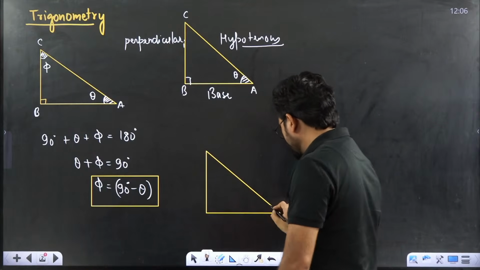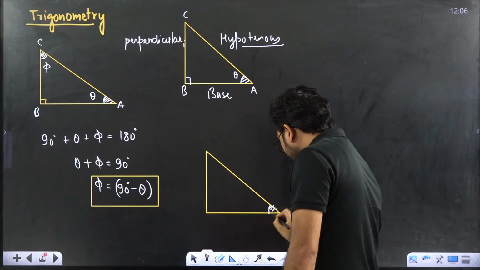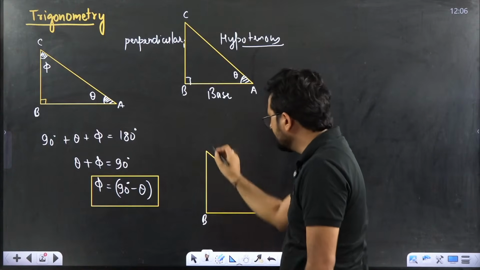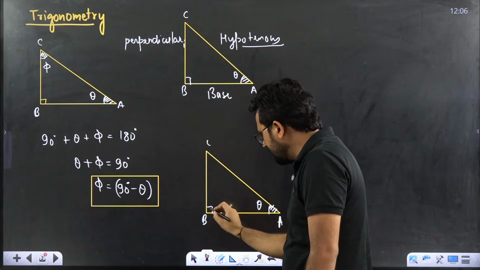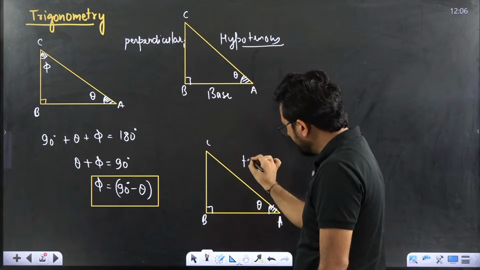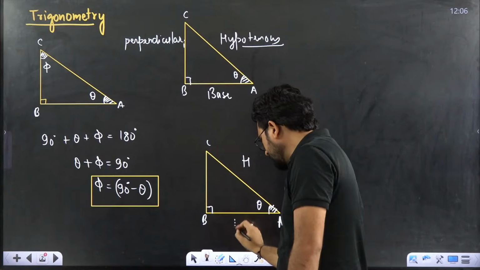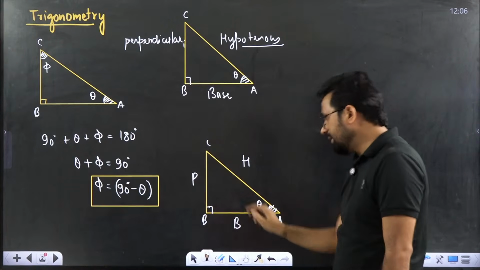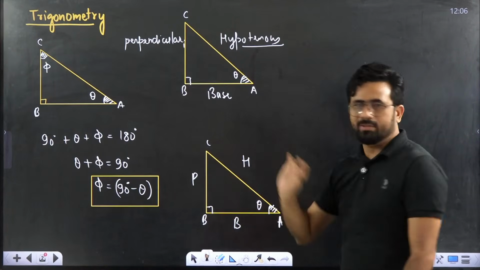Okay, sir, this angle is theta. This I am drawing. Very simple. This is theta. This point is A, this is B, and this is C. This is 90 degrees. So this is the hypotenuse, this is the base, and this is the perpendicular. So in short, we call it BPH. This is a very simple thing.